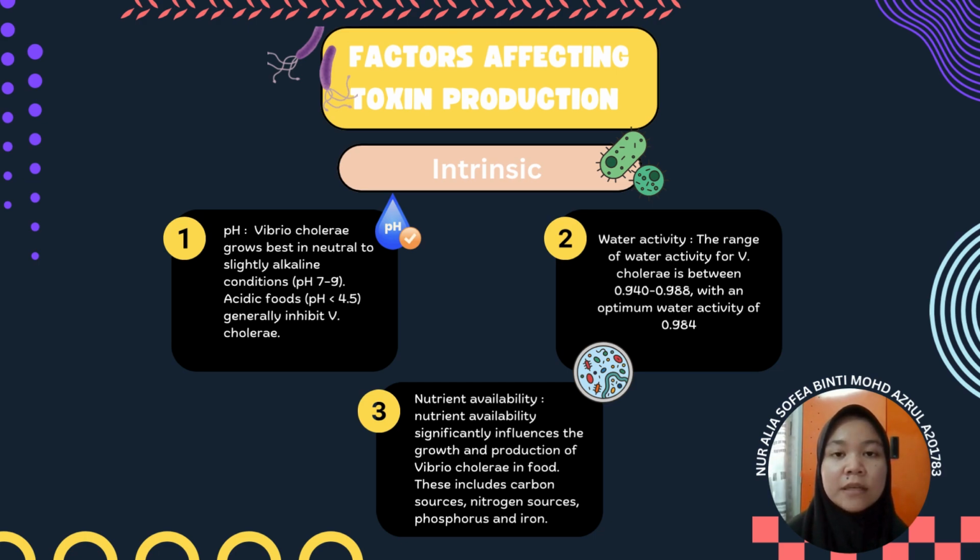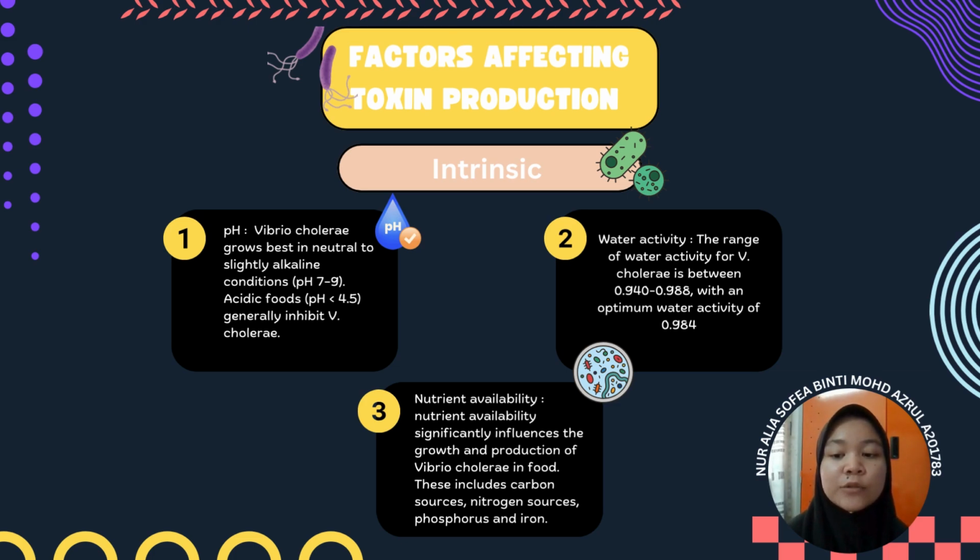Next, water activity. Water activity measures the amount of free water available in food for microbial growth. It's important because Vibrio cholerae require water for growth and reproduction. The range of water activity for Vibrio cholerae is between 0.940 to 0.988 with an optimum water activity of 0.984.